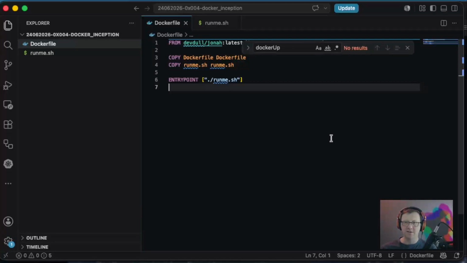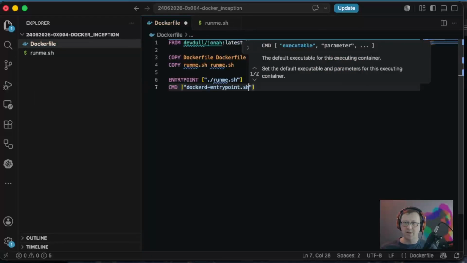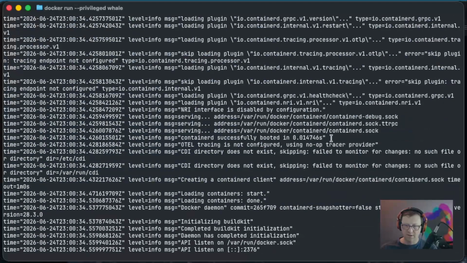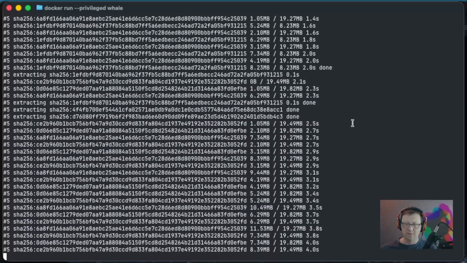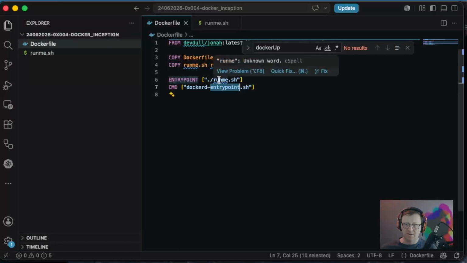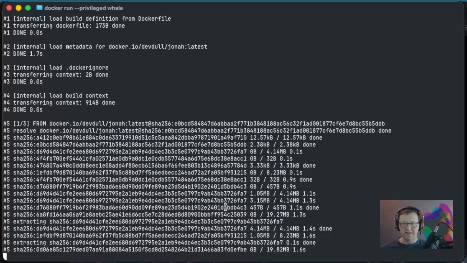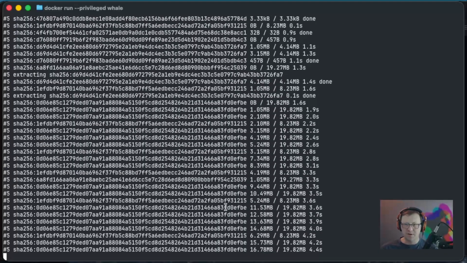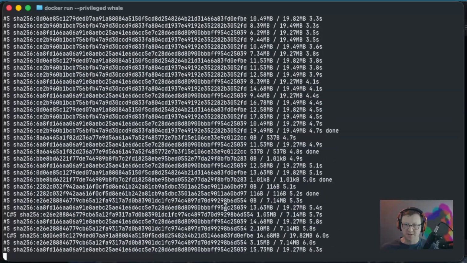So here's the issue. Let's specify CMD, put dockerd entry point here, because my entry point script should now be reading the command here. This should be getting passed to run me effectively. And we're building a second one. I'm going to wait for a third one just to be sure. And there we are. Great. Okay. So let's go ahead and stop this.